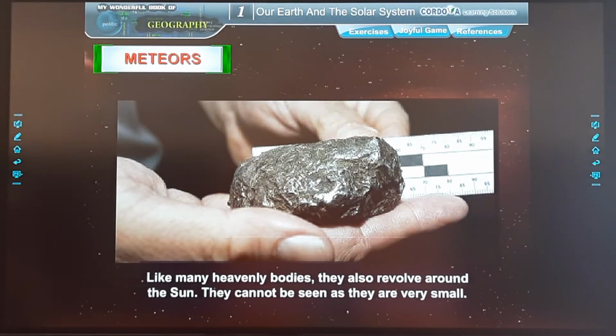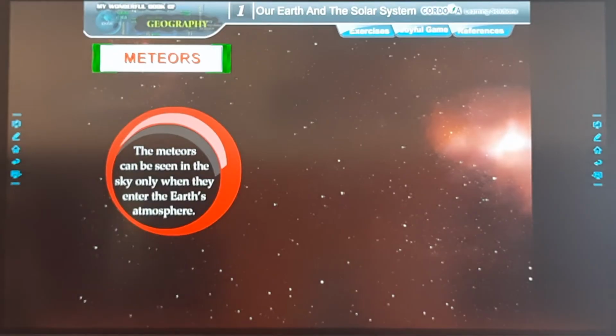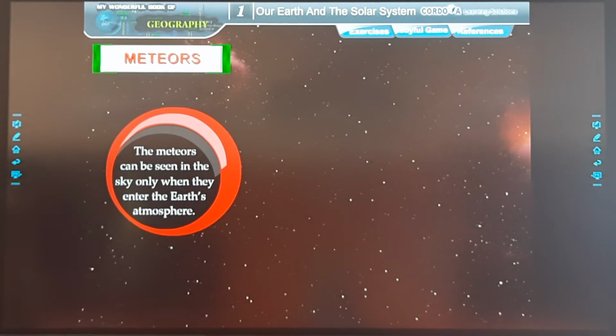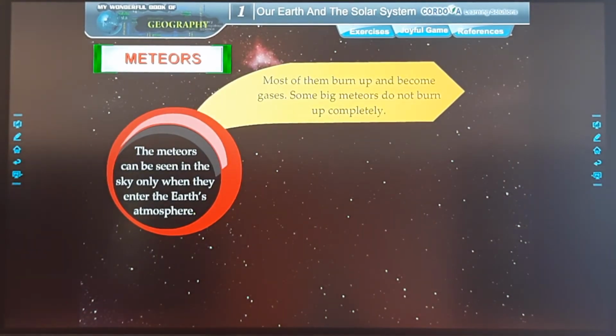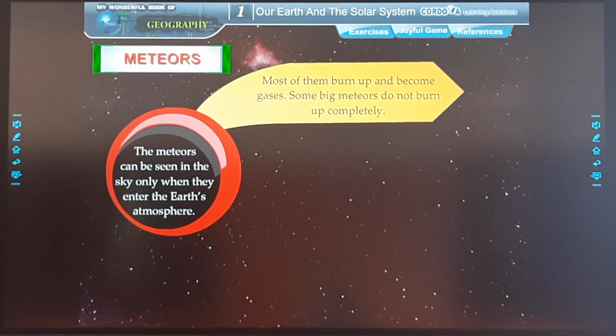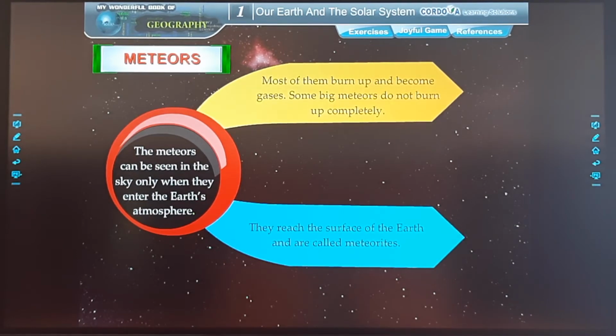They cannot be seen as they are very small. The meteors can be seen in the sky only when they enter the Earth's atmosphere. Most of them burn up and become gaseous. Some big meteors do not burn up completely.